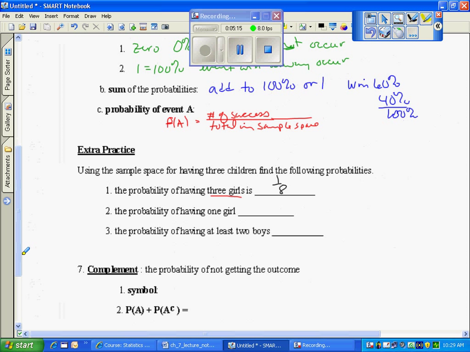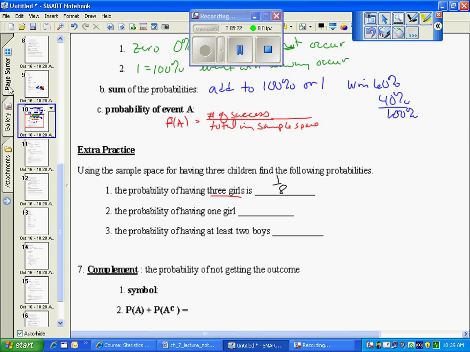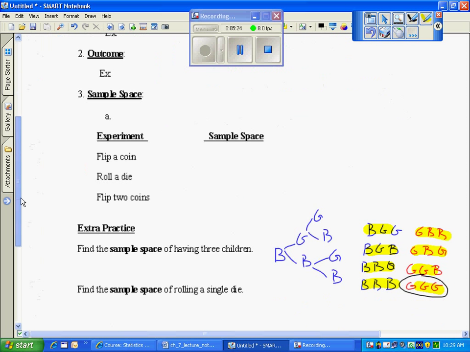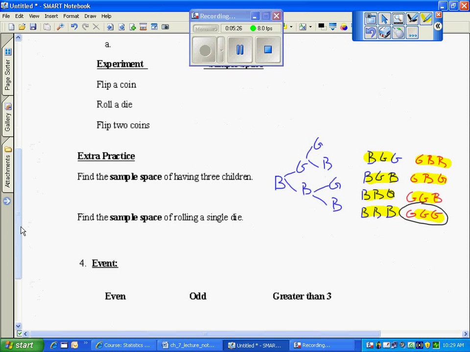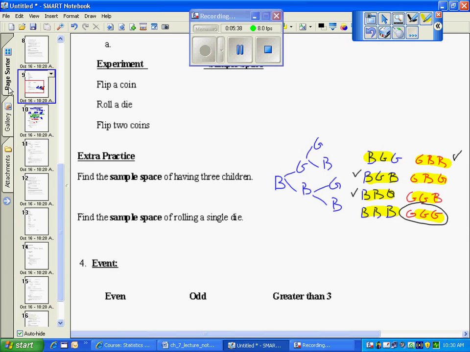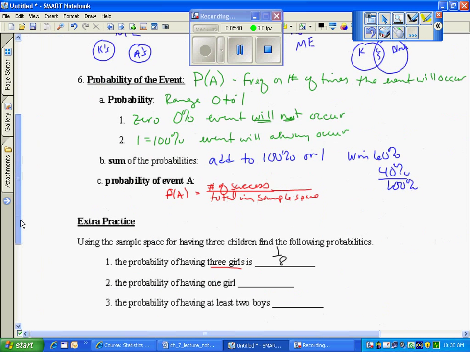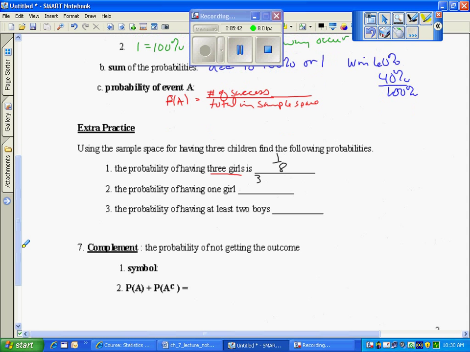So we need to go back and look at our sample space. Probability of having one girl. If we look at our sample space, how many times does having one girl occur? 1, 2, 3 times. Having one girl occurred 3 times. So 3 of the 8, 3 of the 8.